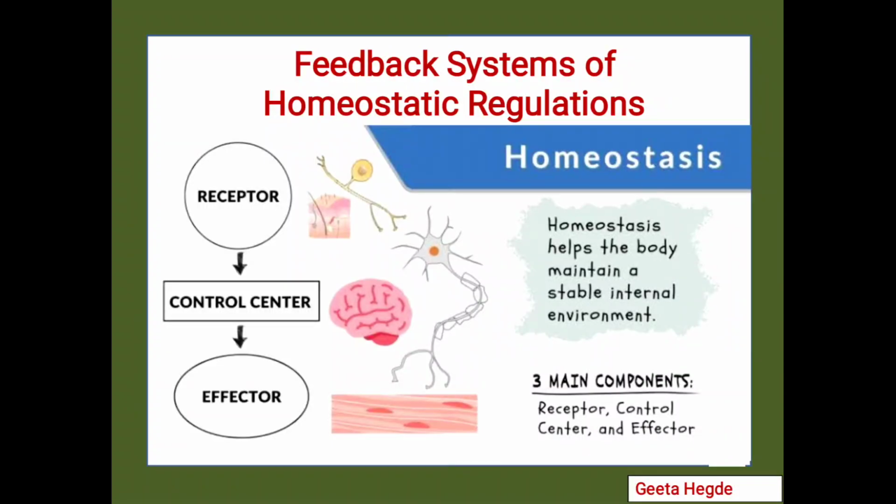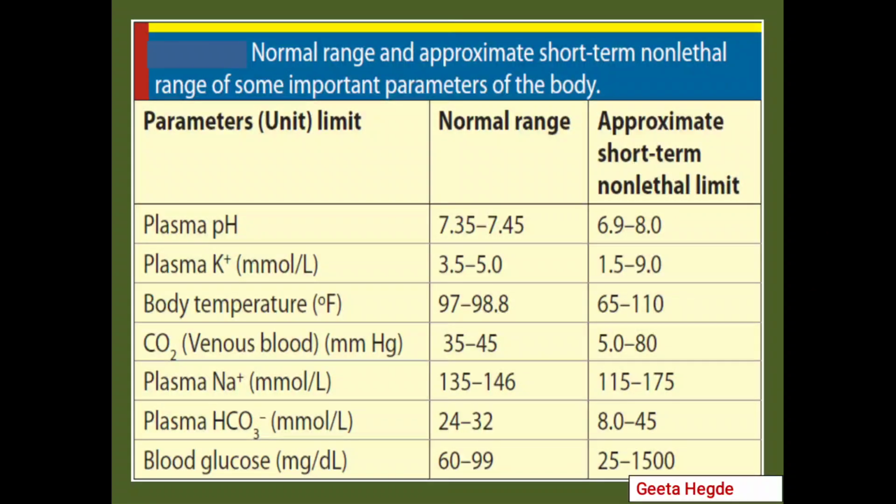So we have three components of the homeostatic regulation mechanisms. One is the receptor, which is also known as a sensor. Second is the control center, which is responsible for maintaining this particular variable. Third, the control center maintains it through the effector organ.